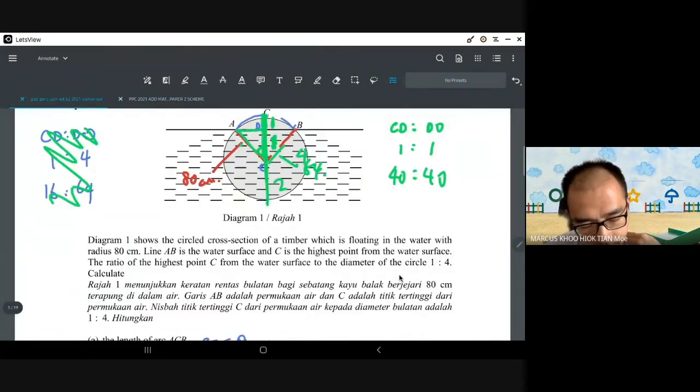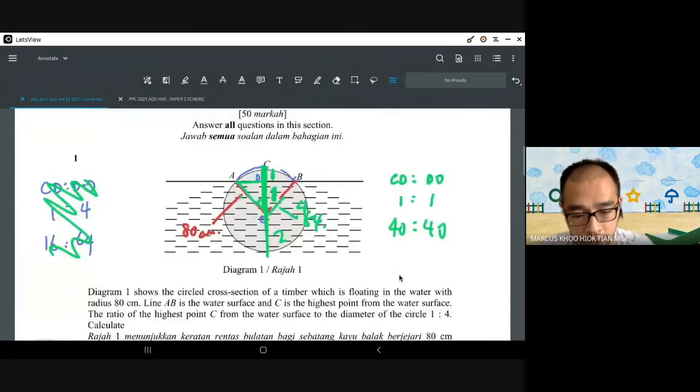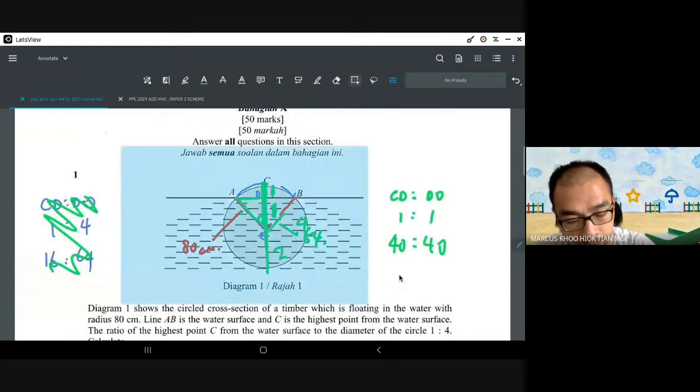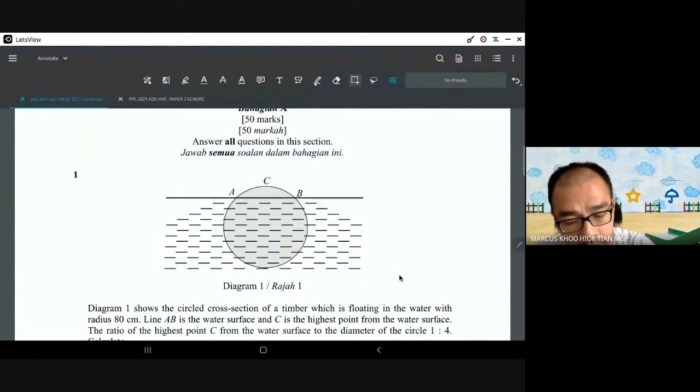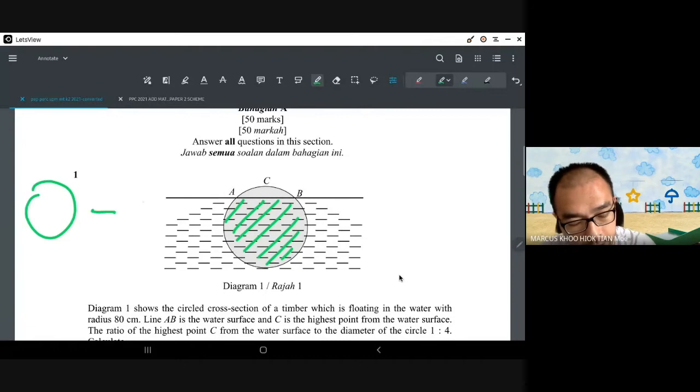Alright, next. Calculate the cross-sectional area of the entire thing below the surface of the water. If I rub this out, below the surface of the water means we want to find this whole thing, which is basically the entire circle minus the one in blue.